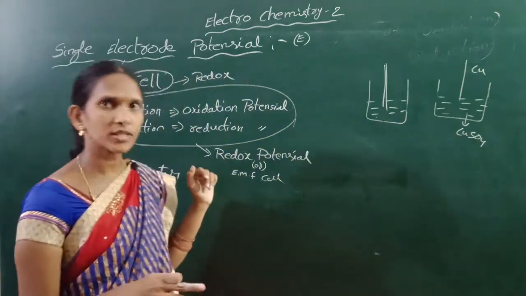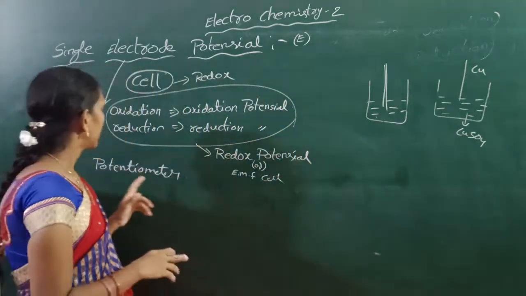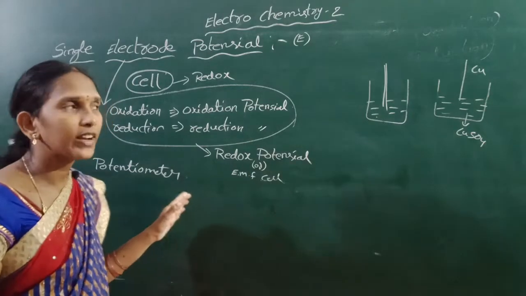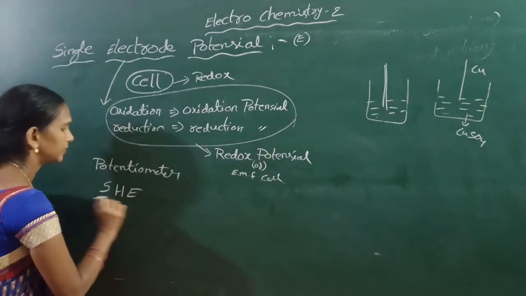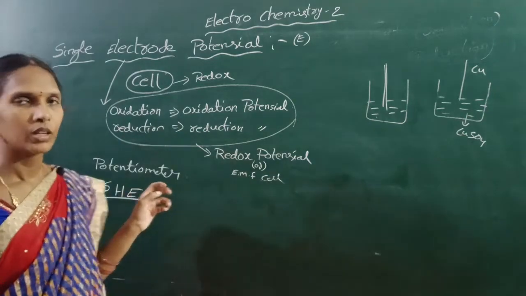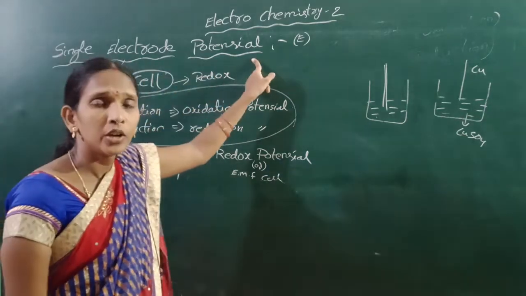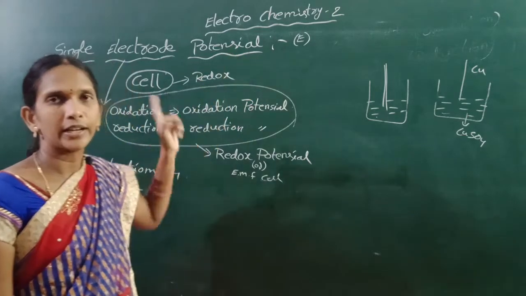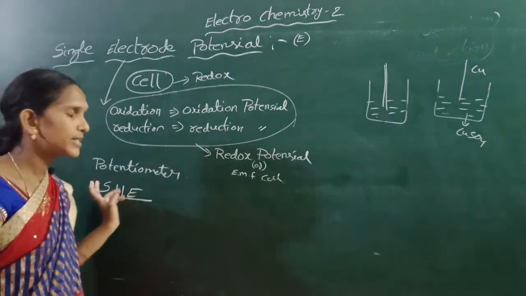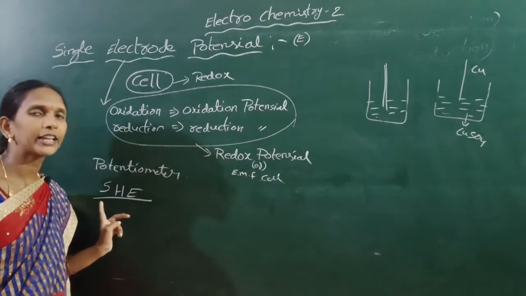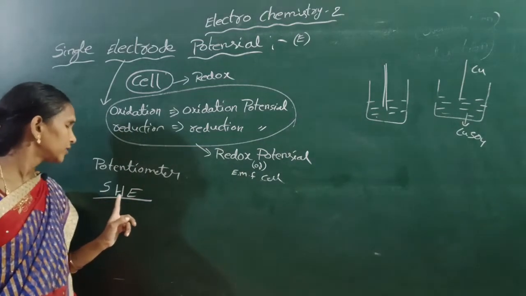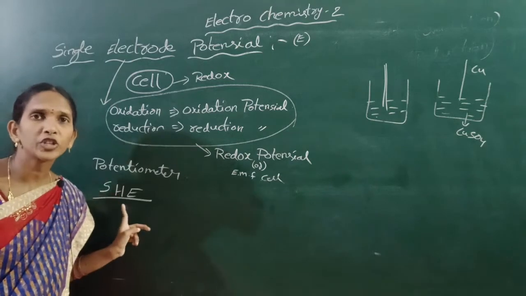Here I can take the reference electrode, the standard hydrogen electrode.